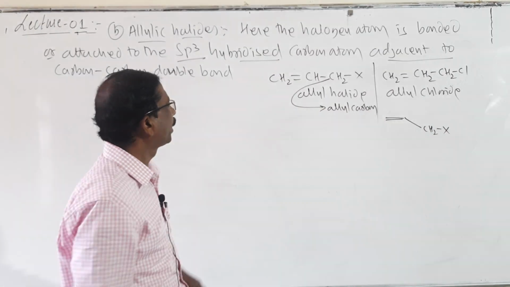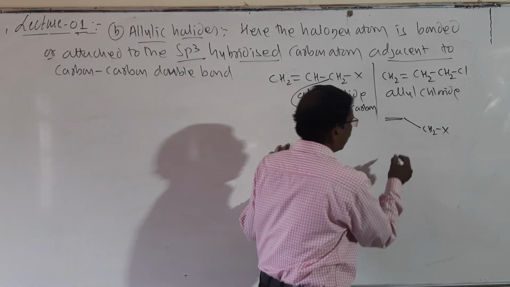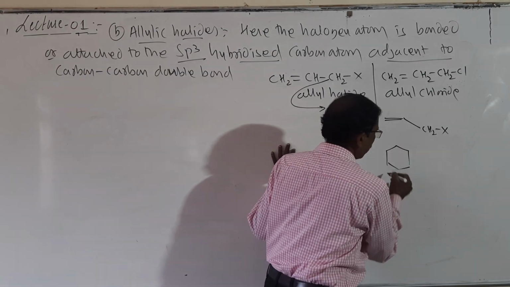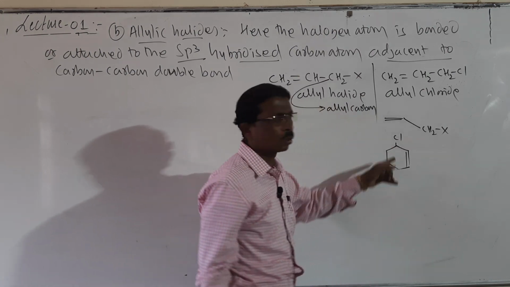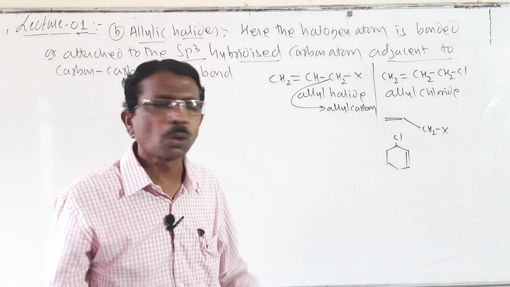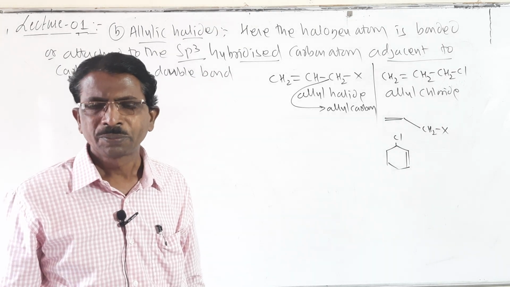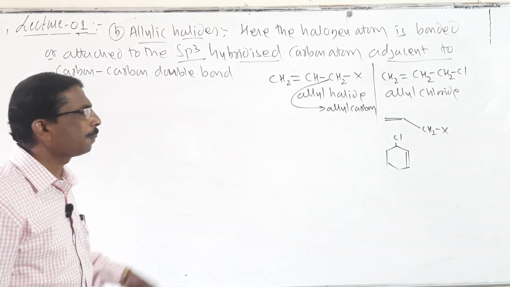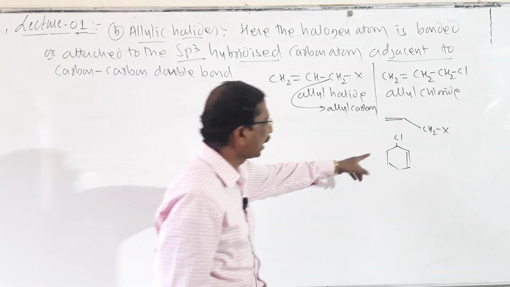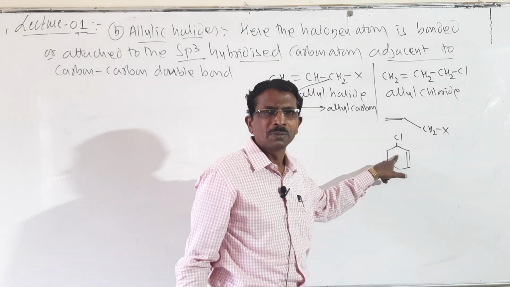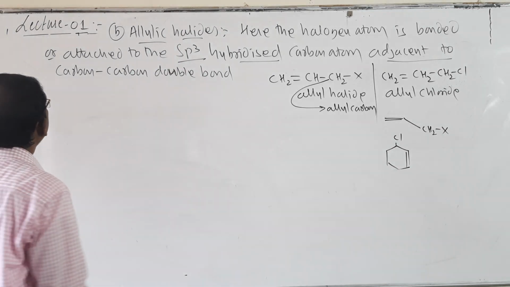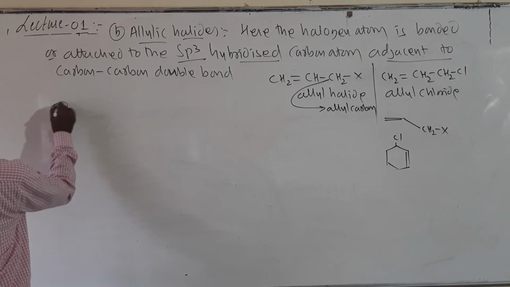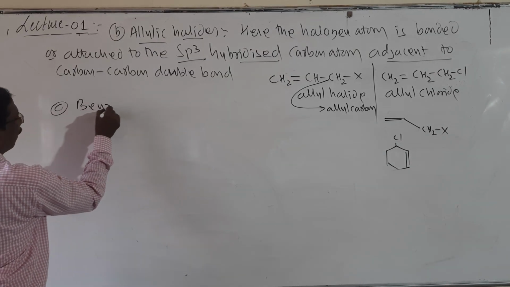And you may even give an example of another cyclic compound. Look here, I will write it like this: chlorocyclohexene. So it is an example. So it is also an allylic carbon. And then after this we have the third one, that is C, benzylic halides.